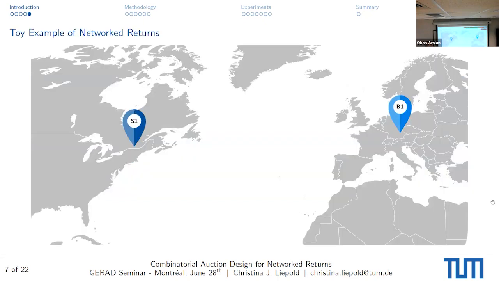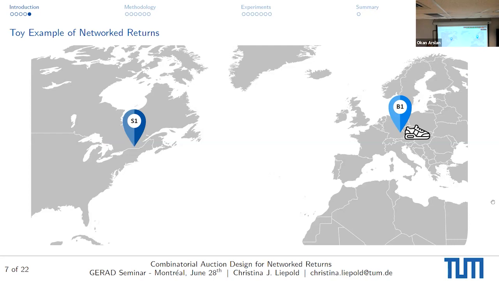Now I have a toy example of network returns. Here is the buyer 1, which is me sitting in Munich, and the supplier 1 in Montreal. It's also not an unrealistic assumption because the distance is roughly the average distance over which a purchase on the platform that we were looking at is carried out, since the buyers don't know where their goods come from. So I'm just sitting in Munich and I'm thinking about a shoe. What happens when you're doing research, you think about shoes. I know then on the platform that the shoe is with the supplier in Montreal. He can package it and send it to Munich.